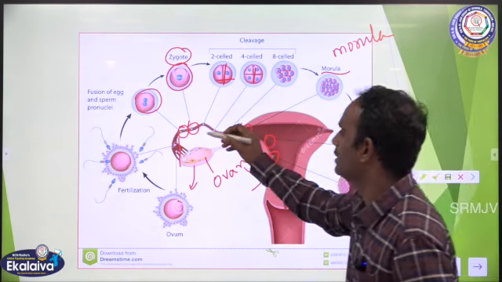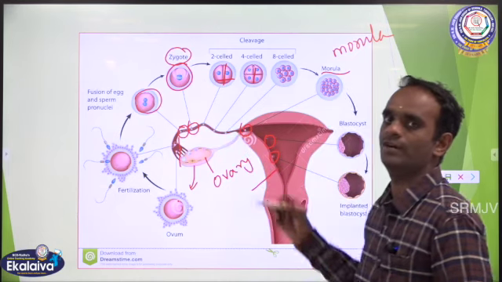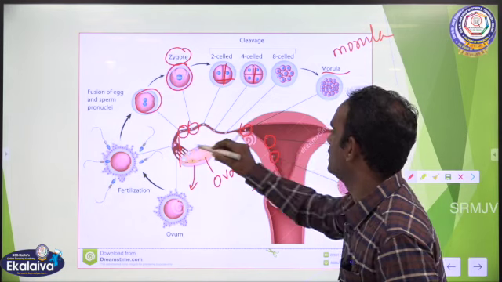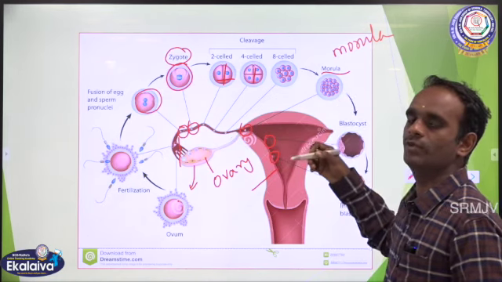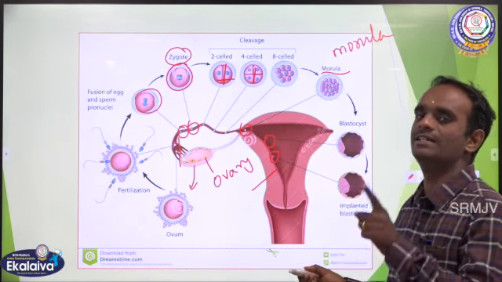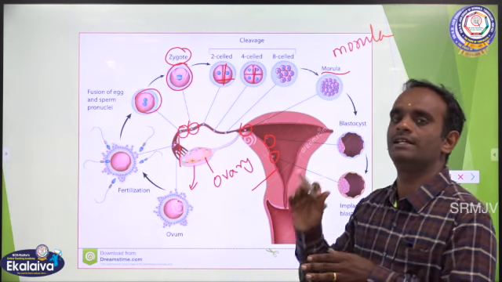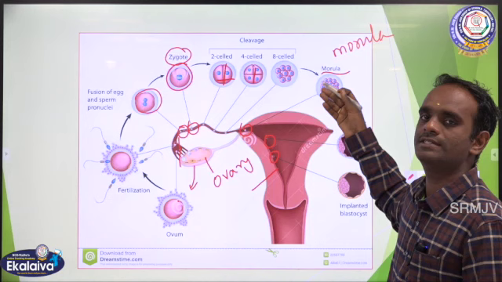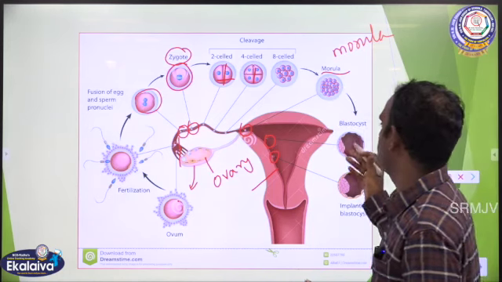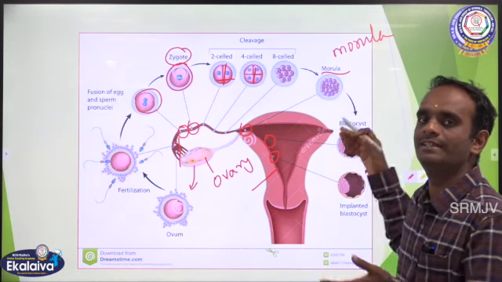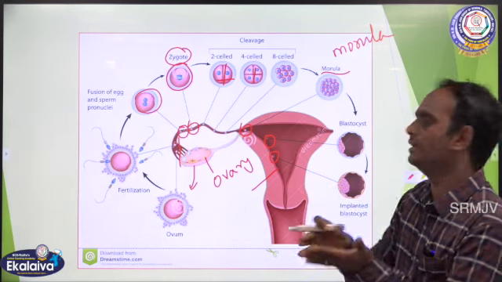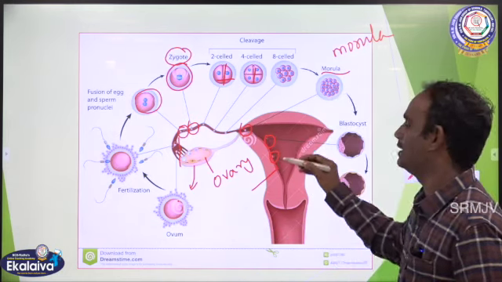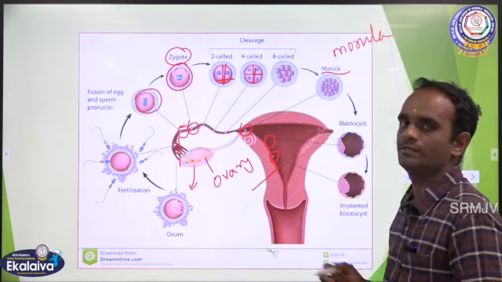So from the umbella part of the oviduct to the uterus, so many divisions, so many cleavages take place. A single cell divides into 2, then it cleaves into 4, then 4 to 8, 8 to 16, then 64, and it changes into a blastocyst, and this blastocyst is implanted in the uterus wall. This is called the uterine wall. Implant on the uterus wall. Okay.